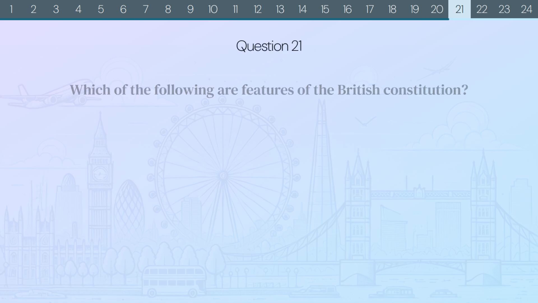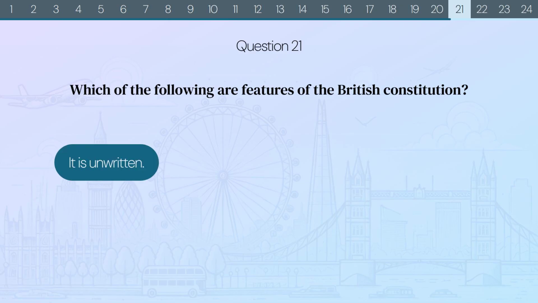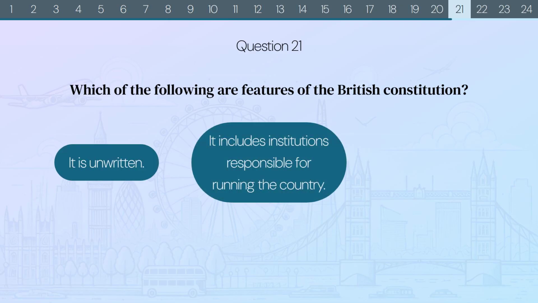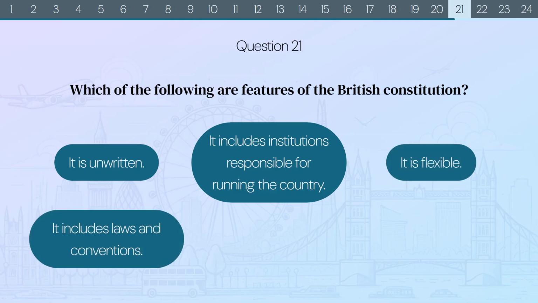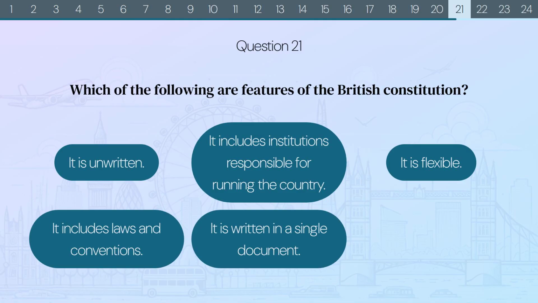Question 21. Which of the following are features of the British Constitution? It is unwritten. It includes institutions responsible for running the country. It is flexible. It includes laws and conventions. It is written in a single document. Or it is inflexible.